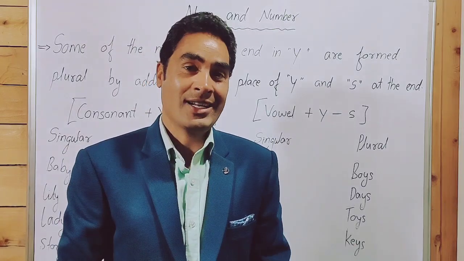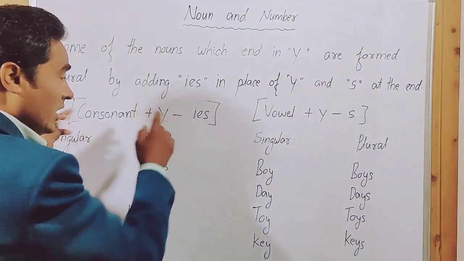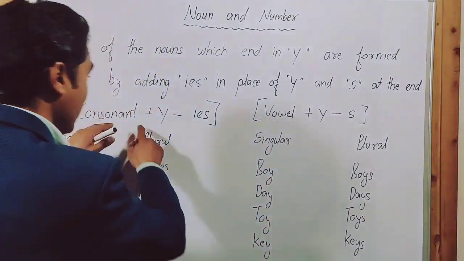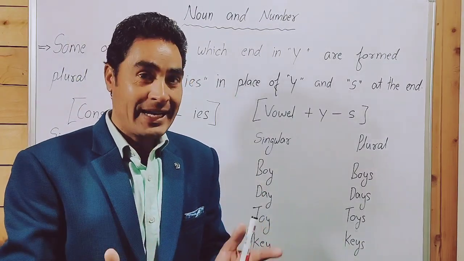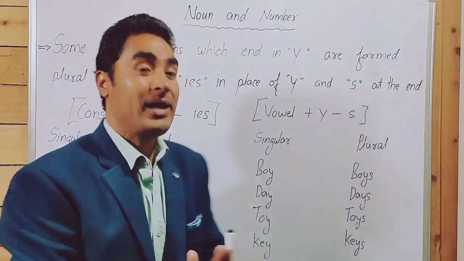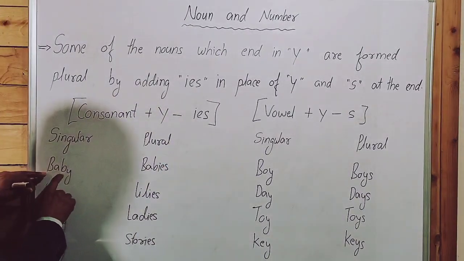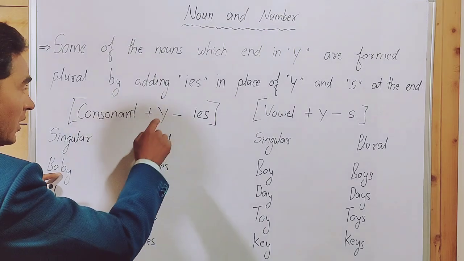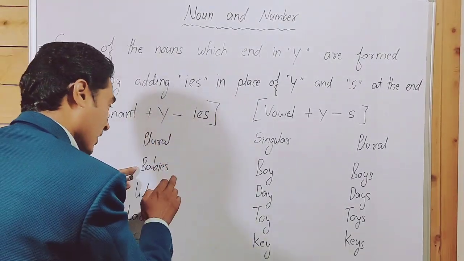Consonant plus y: if any noun ends in consonant plus y, it is formed plural by adding ies in place of y. We have to remove y and add ies at the end of the noun.